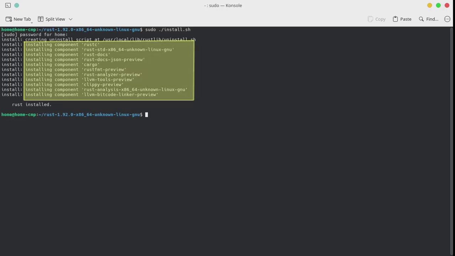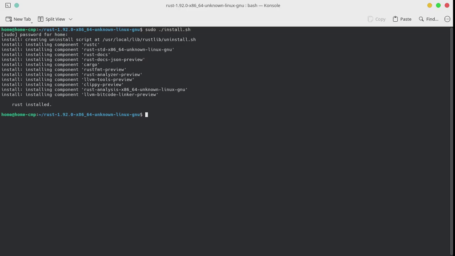These are the components installed with this standalone installer. Let us check whether Rust was successfully installed or not by typing the command rustc --version. Here, I checked the Rust version within the same terminal, and Rust was installed successfully.